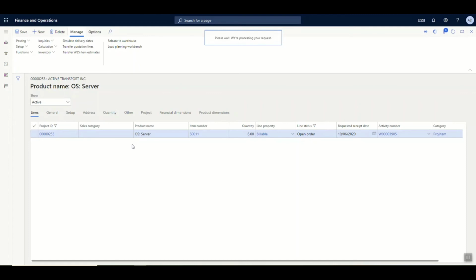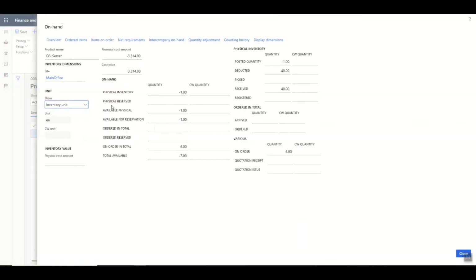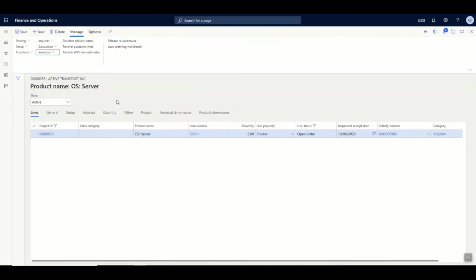The quantity required for this implementation is 6 of the OS server. As you can see over here, there is no available physical quantity for this item, in which case I need to have it ordered from a supplier. What I can do is select this respective item consumption line, go to functions, and then say create purchase order.